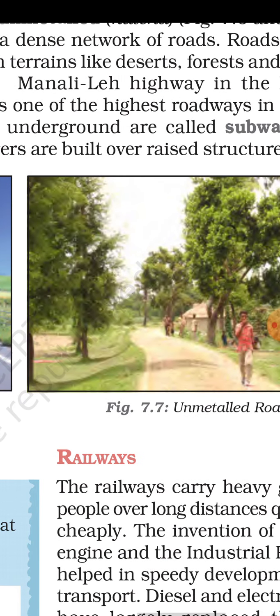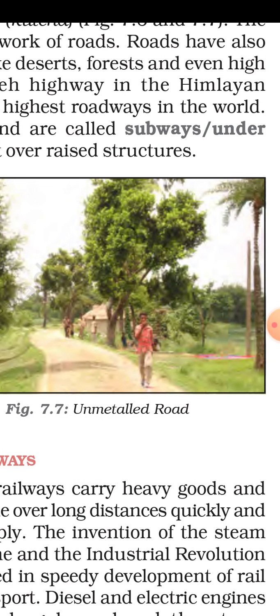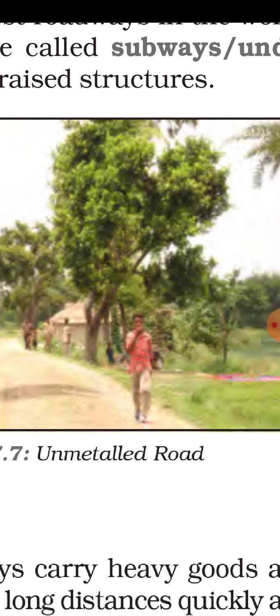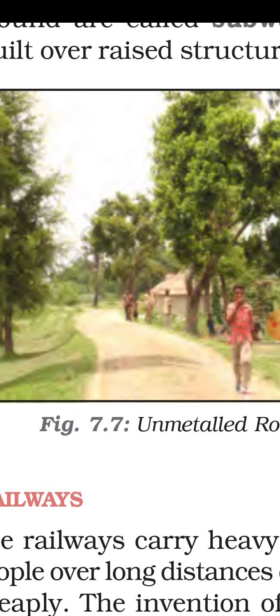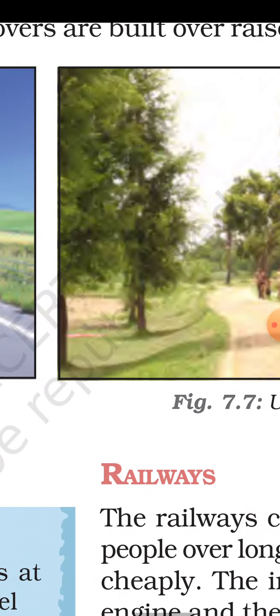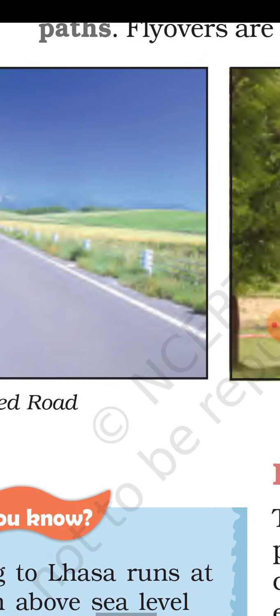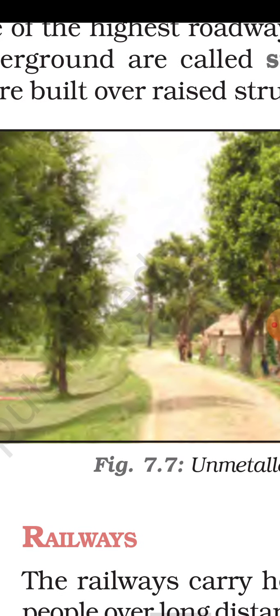And this is the unmetalled road, or kacha road, as we say in the village. We can see the mud road, that is known as unmetalled or kacha road. So road transport has two types: metalled and unmetalled.